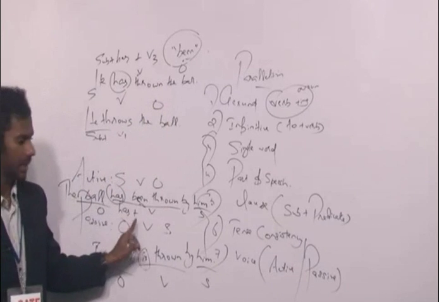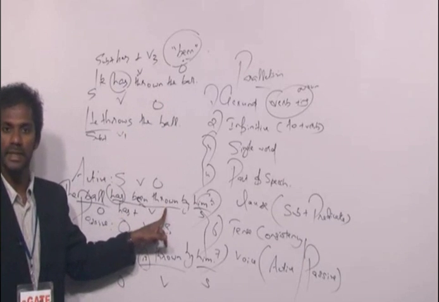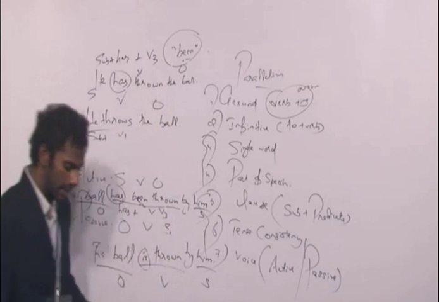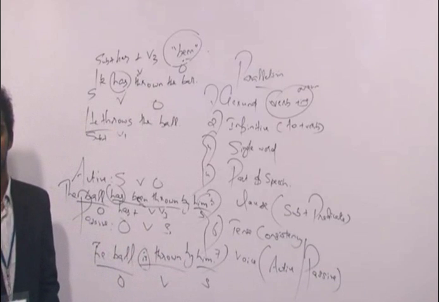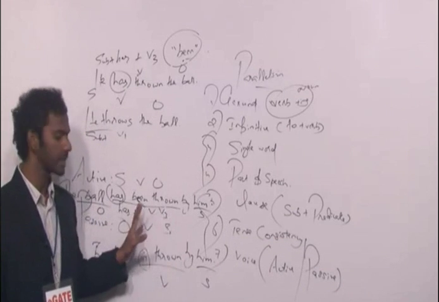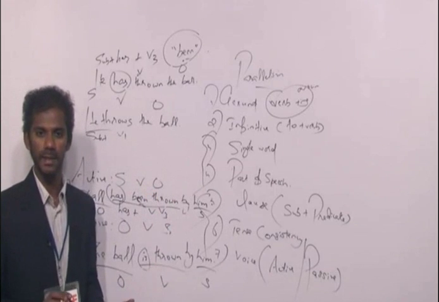Has plus been is anyways there. Thrown. Is thrown V1 or V2 or V3? V3. So this sentence is in the order has plus V3. So this sentence is in the present perfect tense. Clear? Has plus V3 comes in the present perfect tense. So I can say this sentence is in the present perfect tense. Hope you got it. Clear?